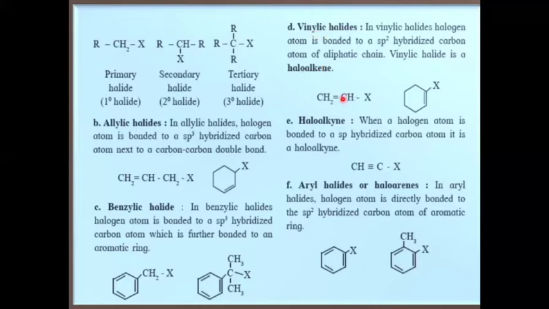So in this carbon-carbon double bond, unsaturation is present. Carbon double bond carbon. So that carbon is an sp2 hybridized carbon. It is an sp2 hybridized carbon. In this example, here is the carbon-carbon double bond, and to this double bonded carbon, that is an sp2 hybridized carbon, the halogen atom is directly bonded. So these are the examples of vinylic halides.